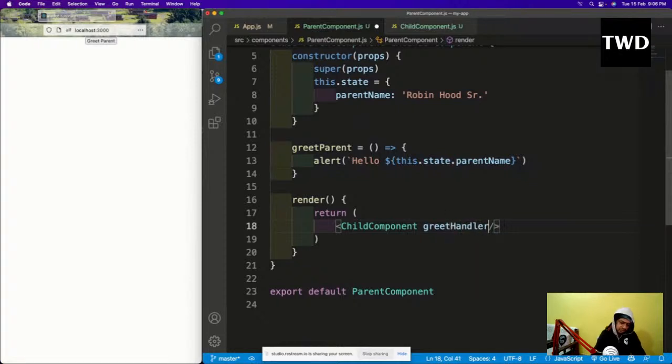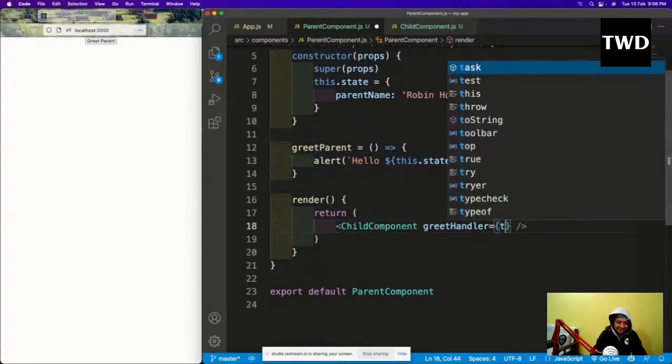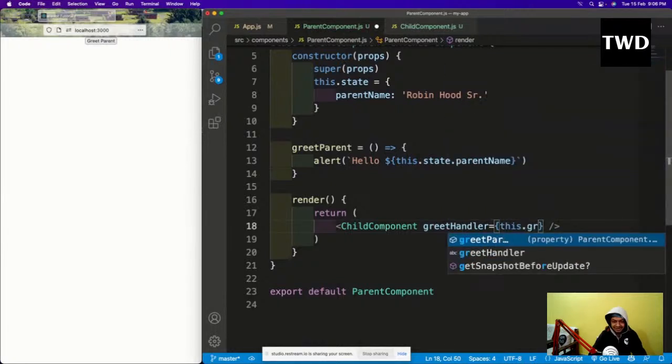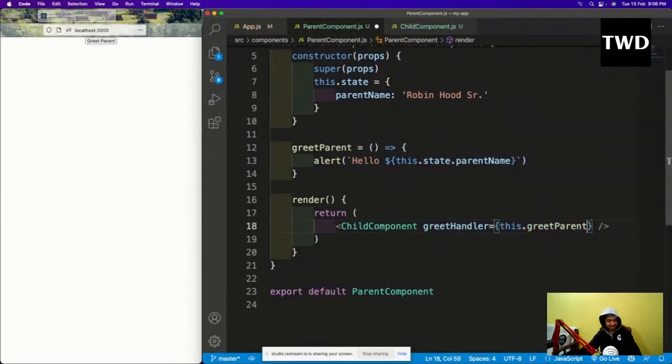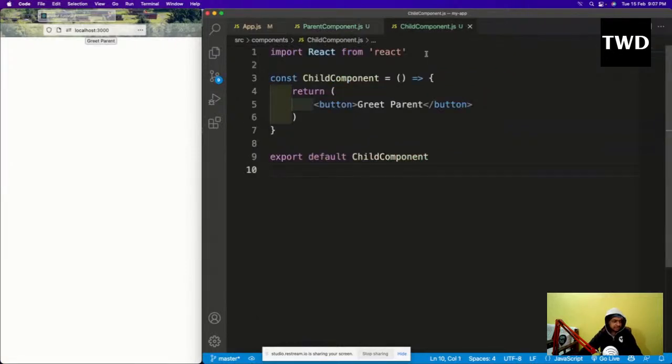You'll also often see that people name it the same as the thing they're passing, like greetParent only. Why? Because I'm going to pass this.greetParent here. Okay, this.greetParent I'm passing. Now in the button, I'm going there, and here I'm getting props.